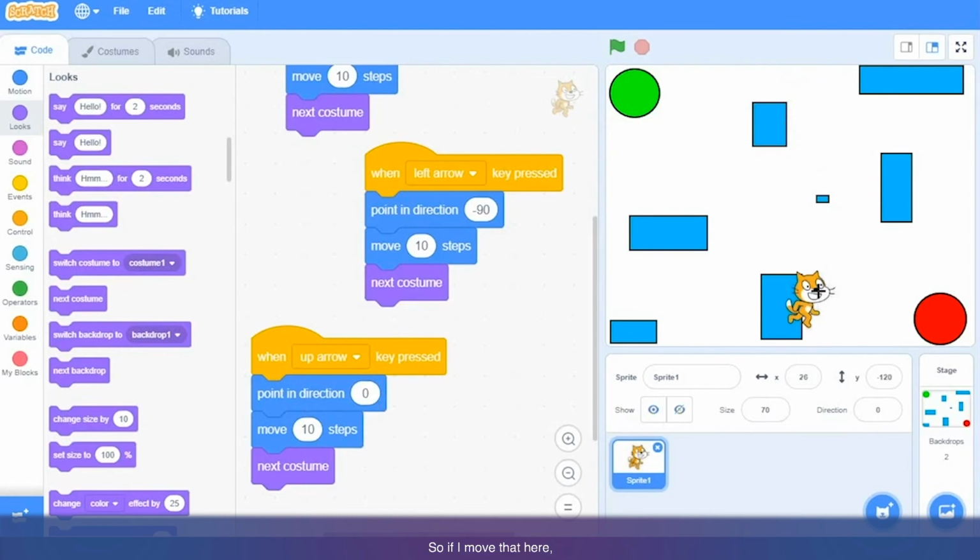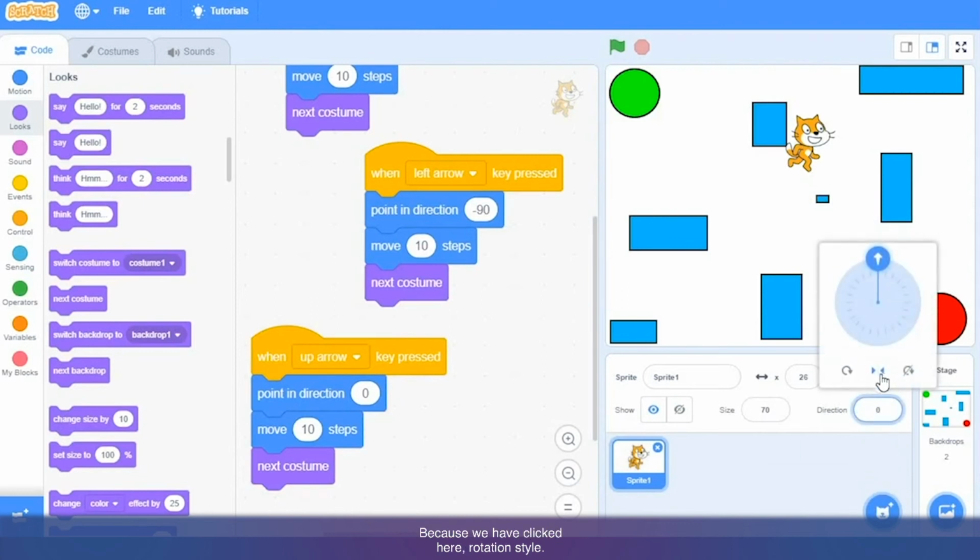So if I move cat here, and if I press up arrow key, you can see cat is going up, but it is not facing up because of this button, because we have clicked here rotation style. Because the rotation style is left and right only, cat will face either left or right side only. It won't face up or down side. So that's why it is important to set the rotation style to left and right.